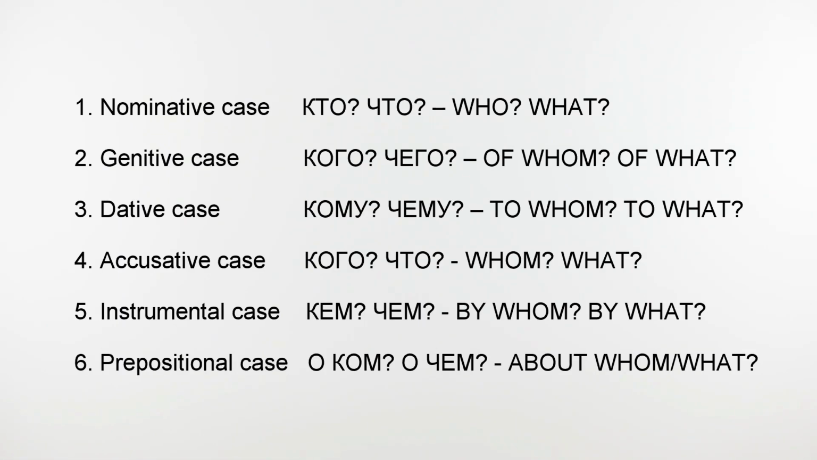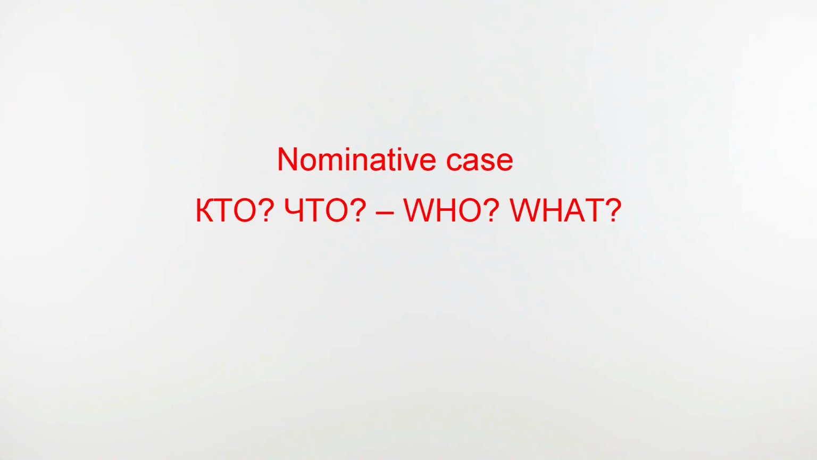There are 6 cases in Russian and each of them is used for a different purpose. To determine which case to use, it's good to know the questions for cases. So in this lecture we will cover nominative case. Кто, что, who, what. The nominative case answers the questions who or what. It is an initial form. All books and dictionaries give nouns in the nominative form.